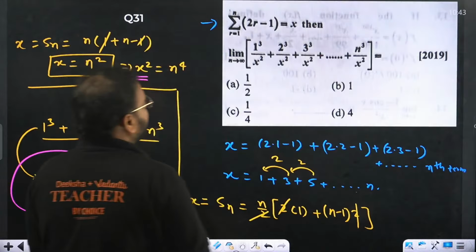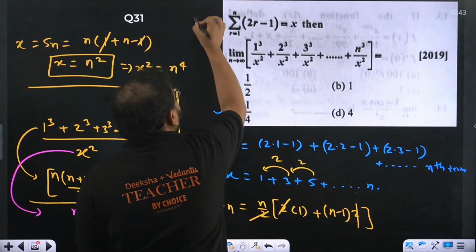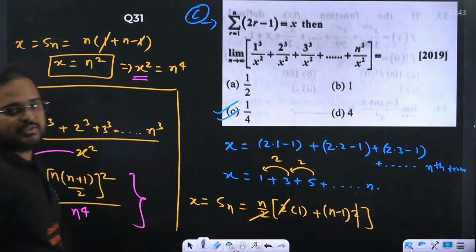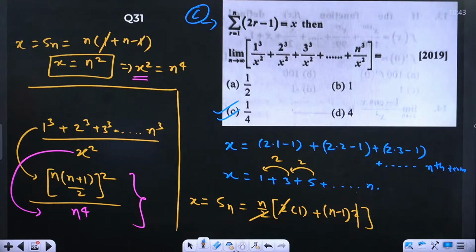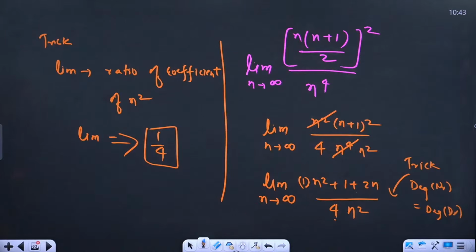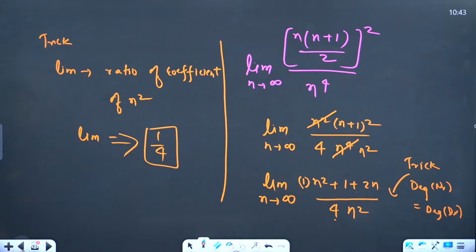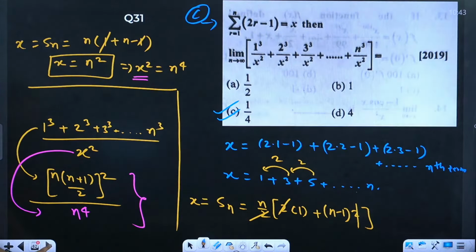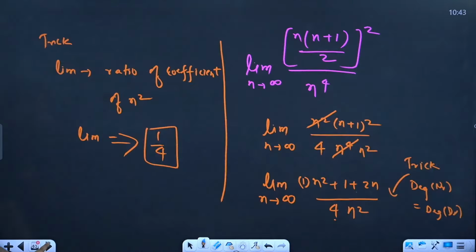1 by 4. A very beautiful question. As I mentioned, a very, very good question. Please check. The whole process starts from here, and that's your result. One more time you can check. I went slow in this just to make sure that I'm with you and you understand all these questions properly.